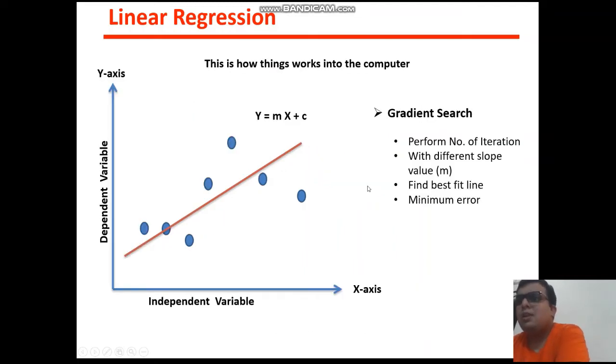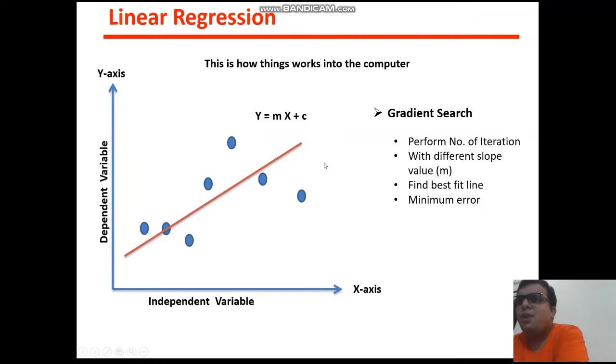Otherwise you can take the support of your computer. We need to understand how computers work here. Basically computers work with the gradient search approach. What is meant by gradient search approach? In the gradient search approach, the computer performs a number of iterations with different m values, which means the computer draws this line using different m values. These m values might differ by 0.001 or anything, so you need to perform hundreds, thousands or lakhs of iterations to get this line.